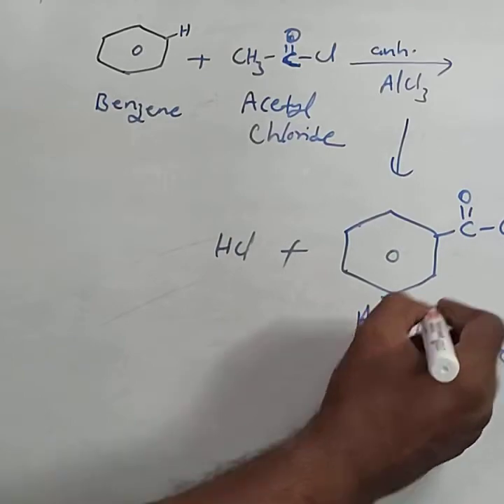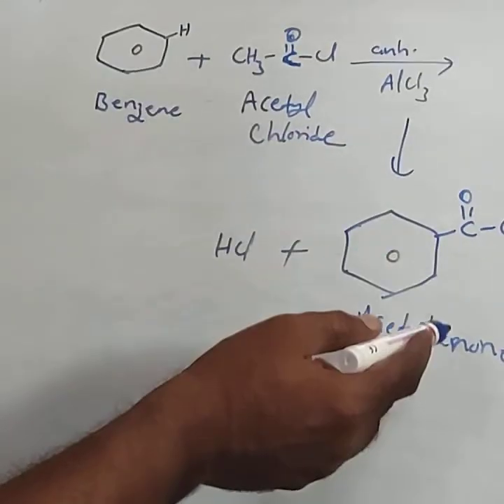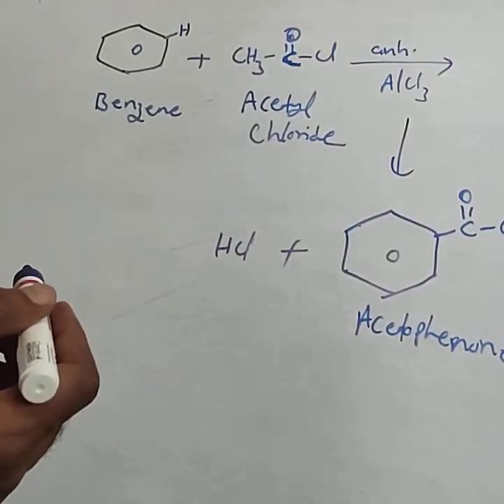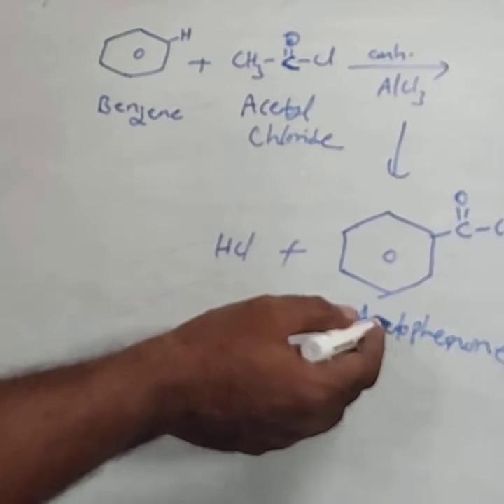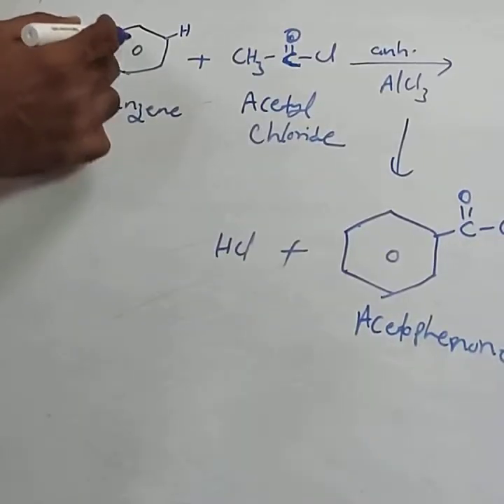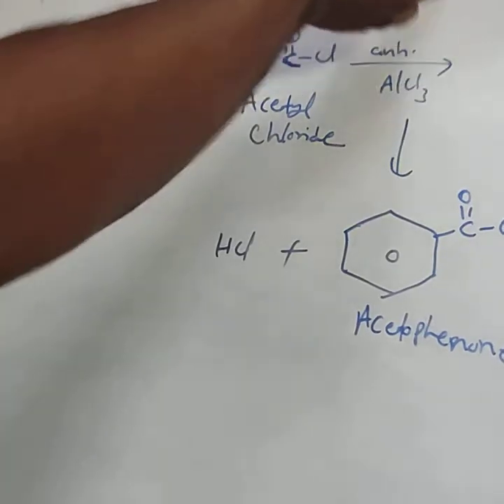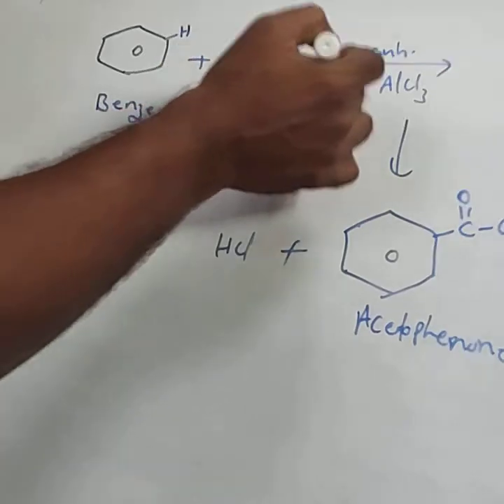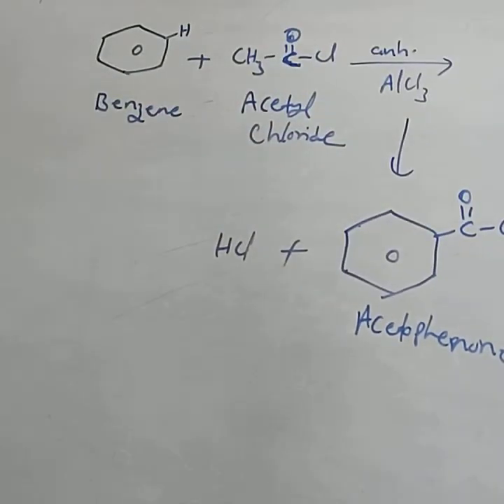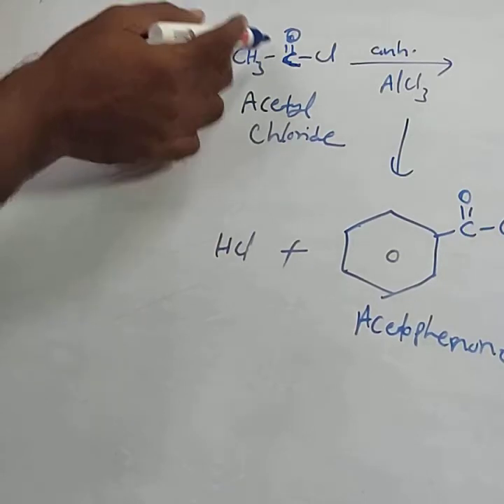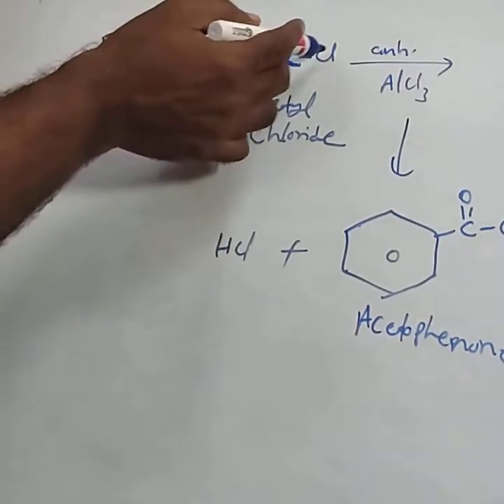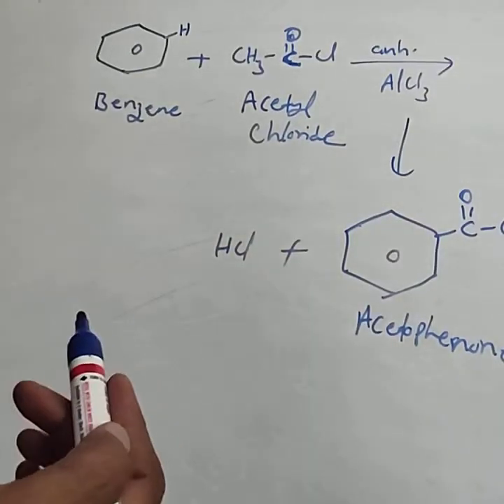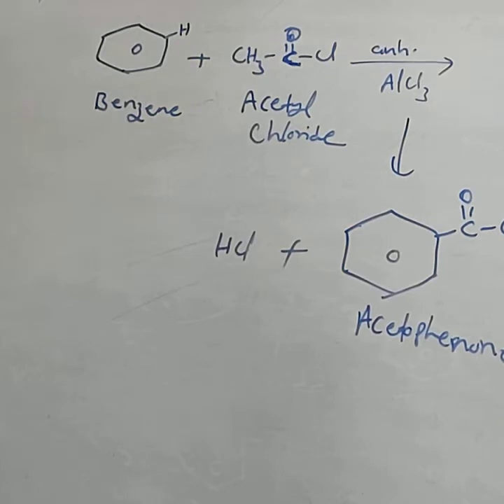They can ask this for 2 marks: explain the preparation of acetophenone from benzene by Friedel-Crafts acylation. They give the benzene name and the acetophenone name. You have to remember acetyl chloride and anhydrous aluminium chloride. Benzene treated with acetyl chloride, CH3COCl, in the presence of anhydrous aluminium chloride catalyst, forms acetophenone. This reaction is called Friedel-Crafts acylation.